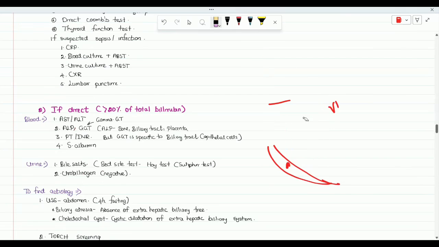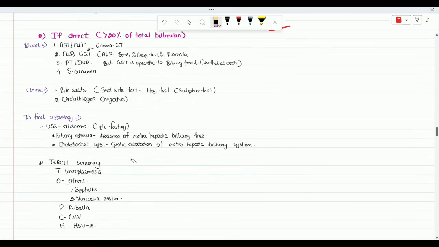So it's easy to remember. And finally, we will do the investigations to find the exact etiology of direct bilirubinemia. The common cause we would see in the case is biliary atresia; sometimes a choledochal cyst. I have seen a patient, but I'm not sure whether they may give it to us. Biliary atresia is a common cause. So ultrasound scan abdomen with 4-hour fasting, meaning 4-hour fasting for breastfeeding. We have to do the ultrasound scan abdomen.